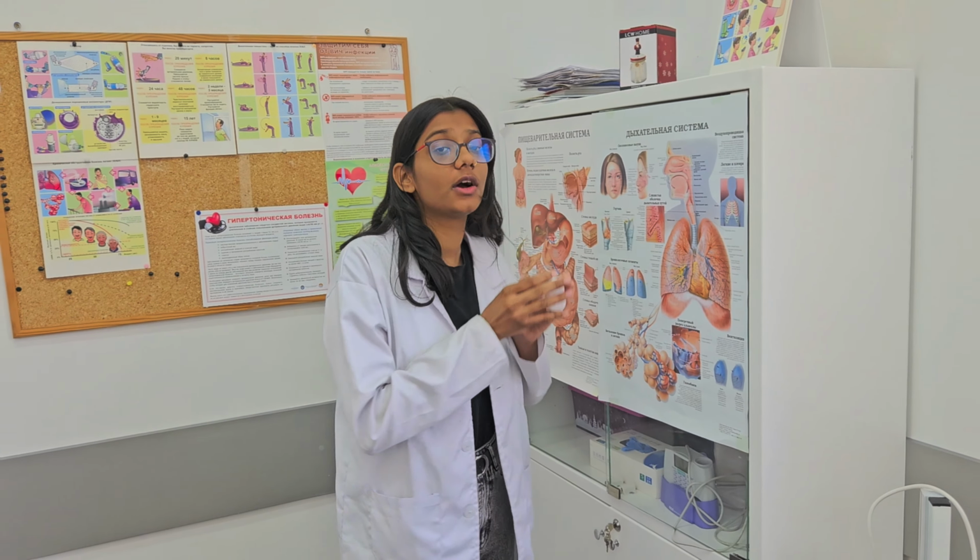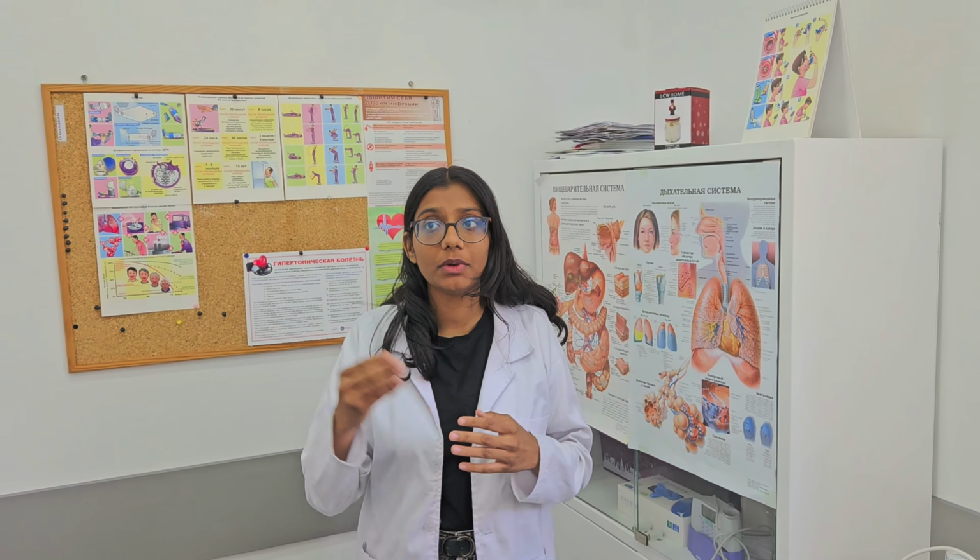How is croup transmitted? If any person has a bacterial or viral infection which causes croup, and the person coughs or sneezes, the bacteria get accumulated in the air. If a baby breathes the air in, the bacteria get inside the baby, and it is highly possible that the baby may have croup syndrome. Another mode of transmission is if the baby touches any contaminated objects containing the bacteria and virus, he or she can be affected with croup syndrome. And the treatment: corticosteroids are used as a treatment for croup syndrome.